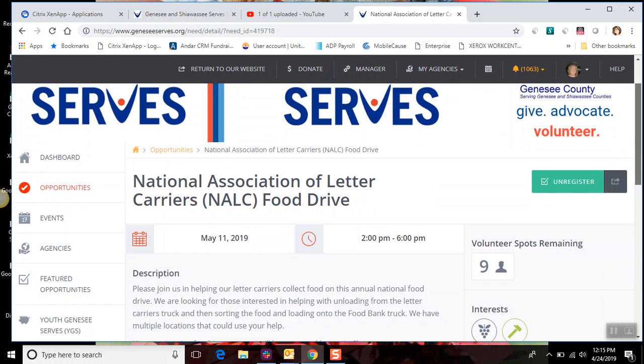And now, as you see on the opportunity, instead of a register button, there's an unregister, because I am registered for that opportunity. So again, just wanted to make sure that you knew how to click in there that you are part of the Randy Wise group whenever you submit a volunteer registration on the site.